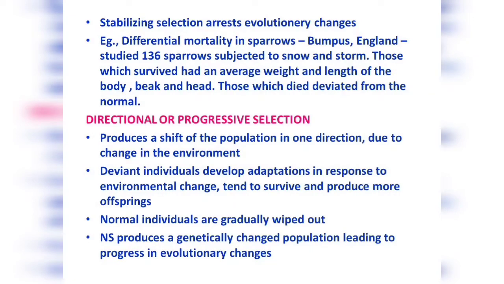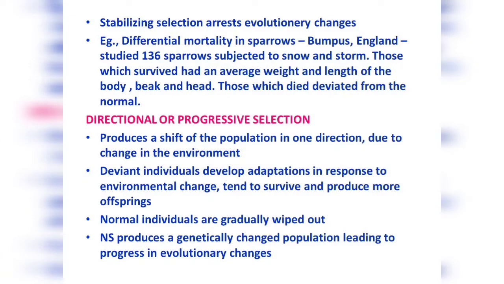Now we move to the second type, which is directional or progressive selection. Now this type of selection takes place in a population where the environment is changing. And so the population also keeps changing towards the direction of change.